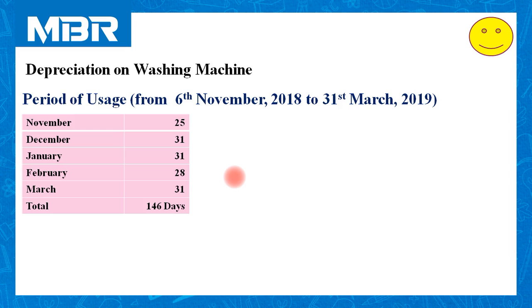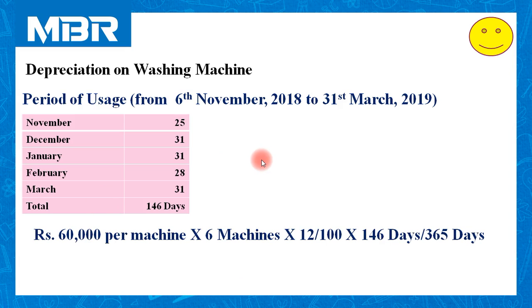Calculation of depreciation is very easy because we are doing this kind of calculation right from 11th standard. So depreciation is equal to cost of machine multiplied by rate of depreciation multiplied by period of usage.